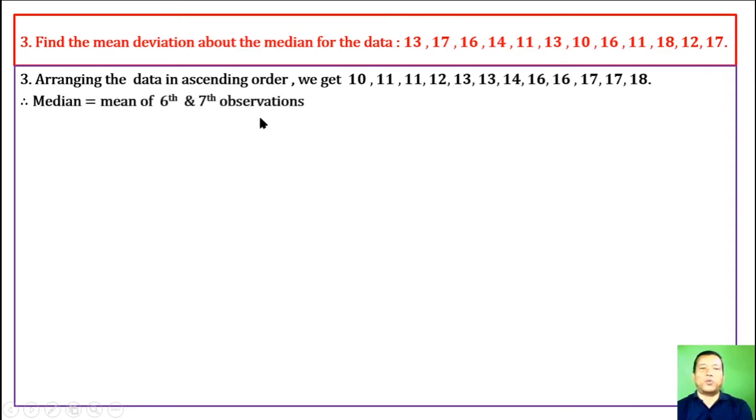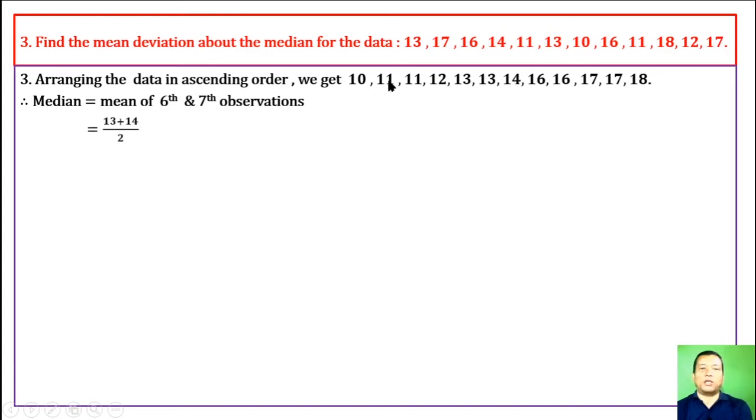These numbers are arranged in ascending order. Therefore, the median is what? How many observations? 1, 2, 3, 4, 5, 6, 7, 8, 9, 10, 11, 12. 12 observations. Therefore, there are two median terms. The median is the mean of the 6th and 7th observations. The 6th and 7th are the median terms of this sequence.